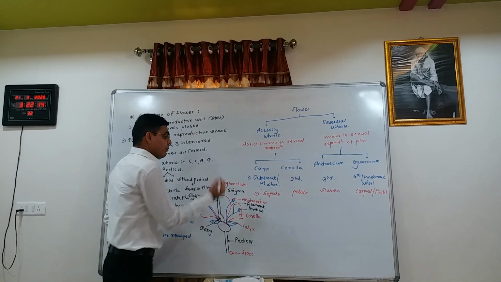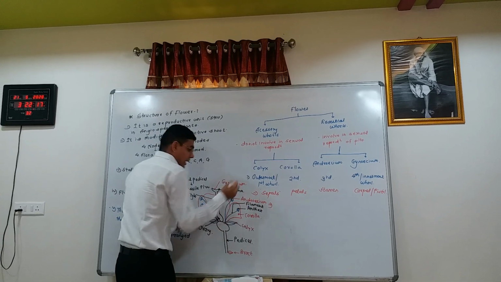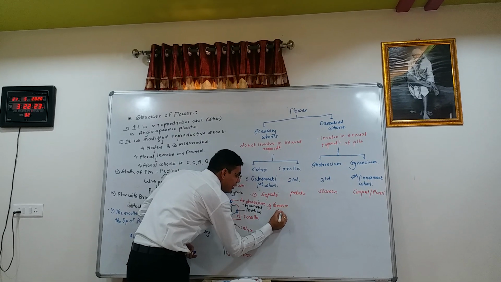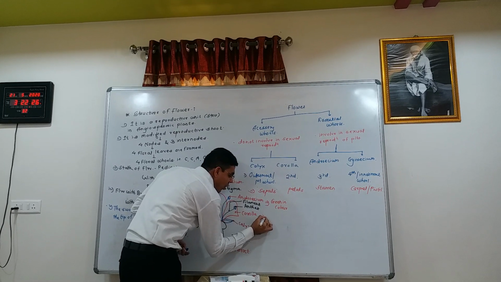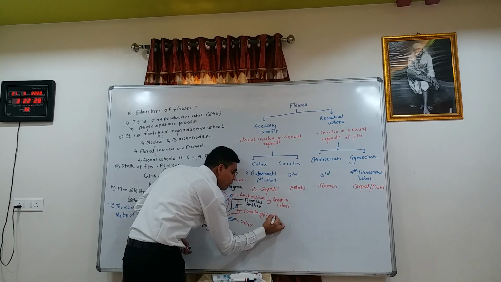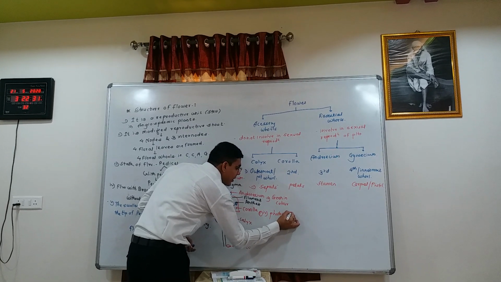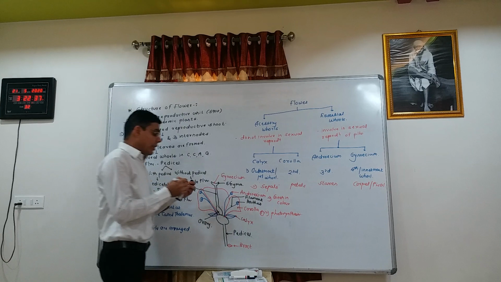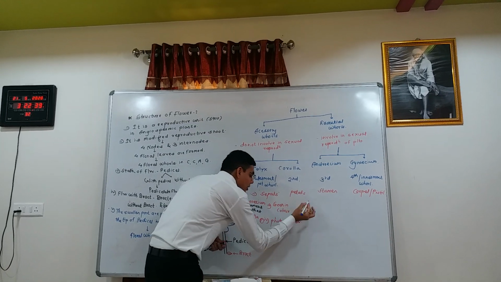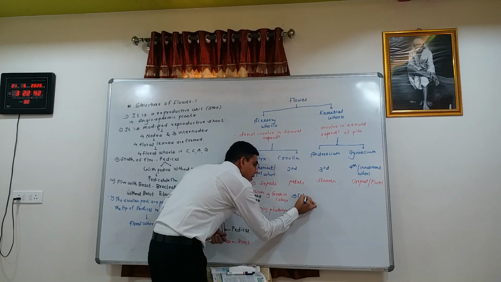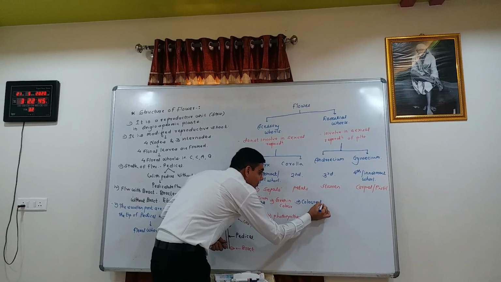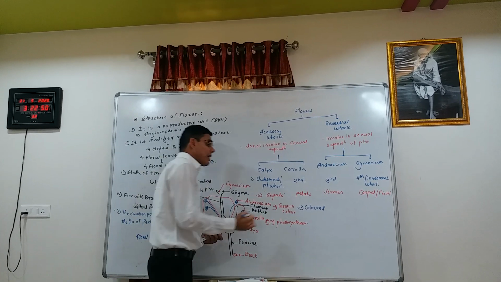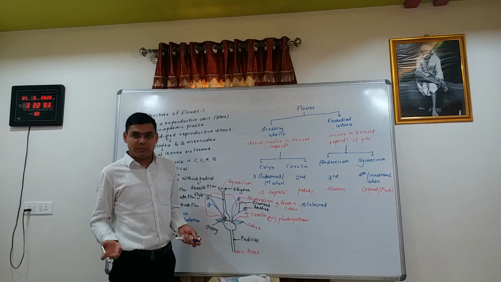Next point, the calyx is green in color, so it performs photosynthesis in the flower. But the corolla is a colored whorl in the flower, that is yellow, orange, red, or any other color, due to the presence of chromatophores.